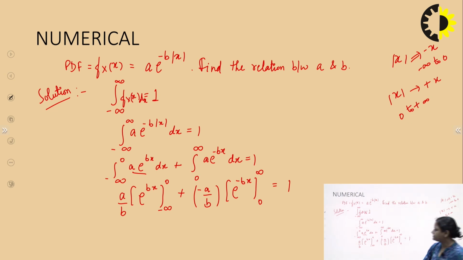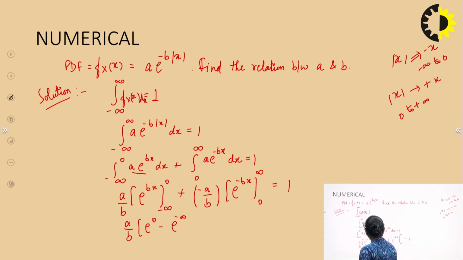Again, I'll solve by putting the values of the upper limits and lower limits. This will be a over b times e to the power 0 minus e to the power minus infinity, minus a over b times e to the power minus infinity minus e to the power 0, is equal to 1.